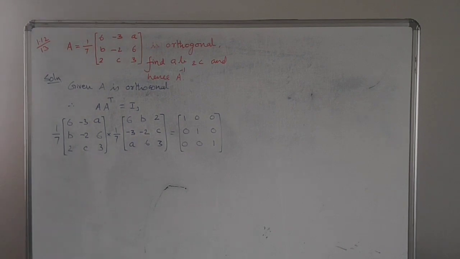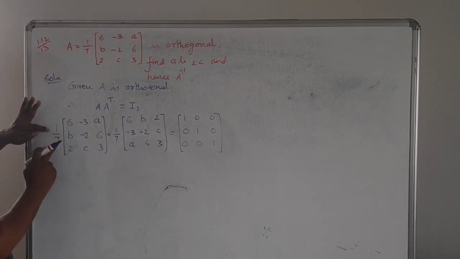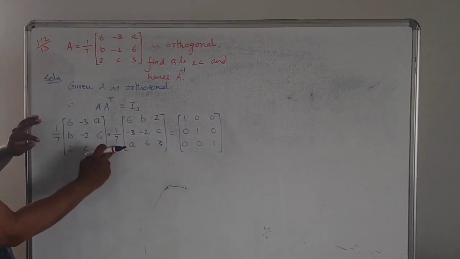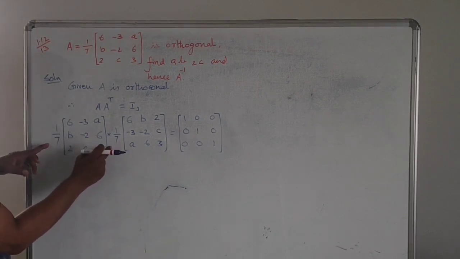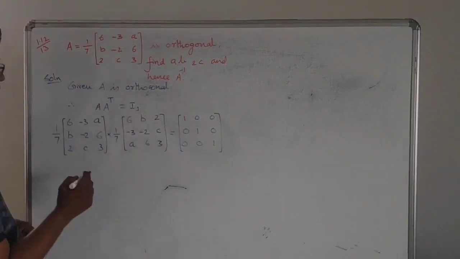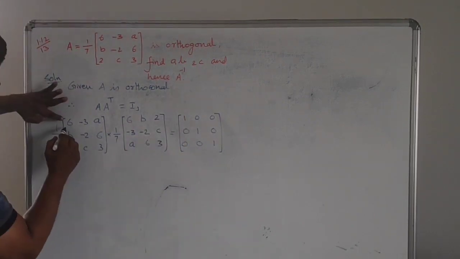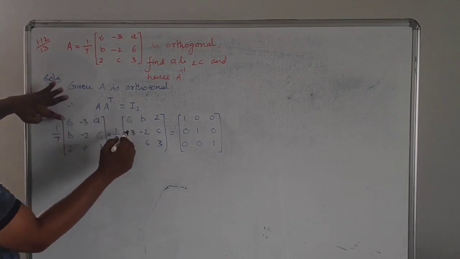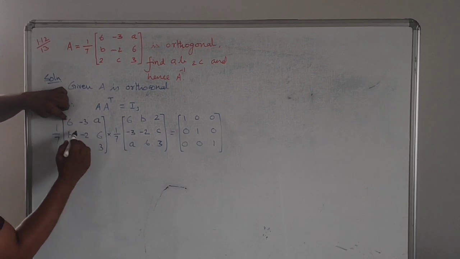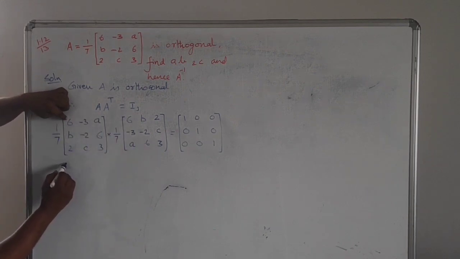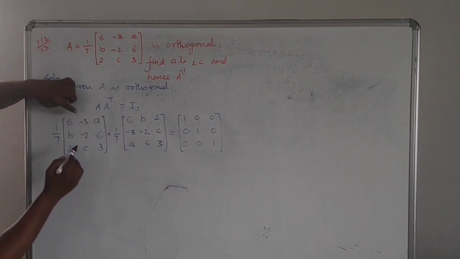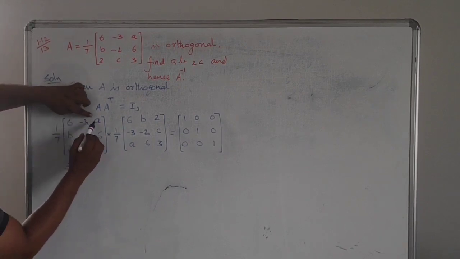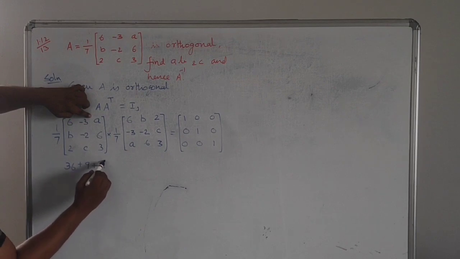Now here, 1 by 7 into 1 by 7 gives 1 by 49. This 1 by 49 can go to the right hand side. First you multiply these two, 6, minus 3, a with this 6, minus 3, a. You can write 6 into 6, 36, then plus 9, then plus a square.